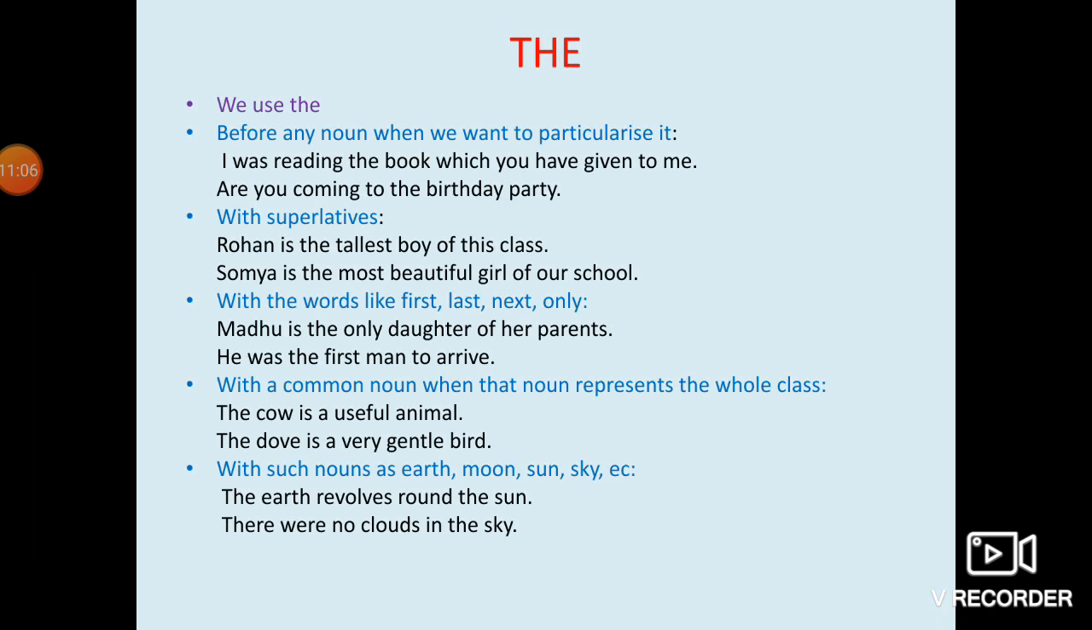Next is the. We use the before any noun when we want to particularize it. That's what I have told you in the beginning also, that the we are using when we want to particularize anything or any person. For example, I was reading the book which you have given to me. So here I am talking about that particular book which you have given to me. So that's why I have used the article the.